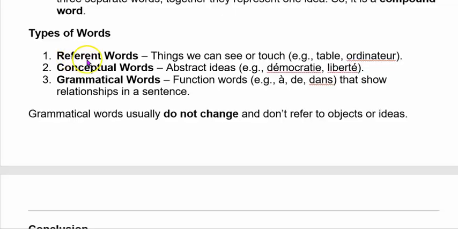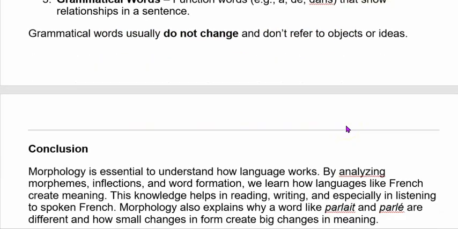Types of words. Referent words: things we can see or touch, like table, ordinateur. Conceptual words: abstract ideas, like democracy, liberté. Grammatical words: functions, like the, de, that show relationships in a sentence. Grammatical words usually do not change and don't refer to objects or ideas.